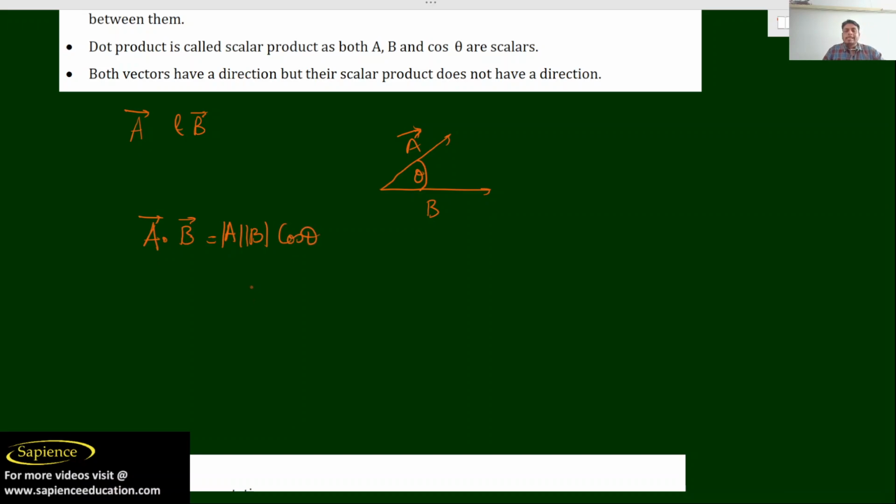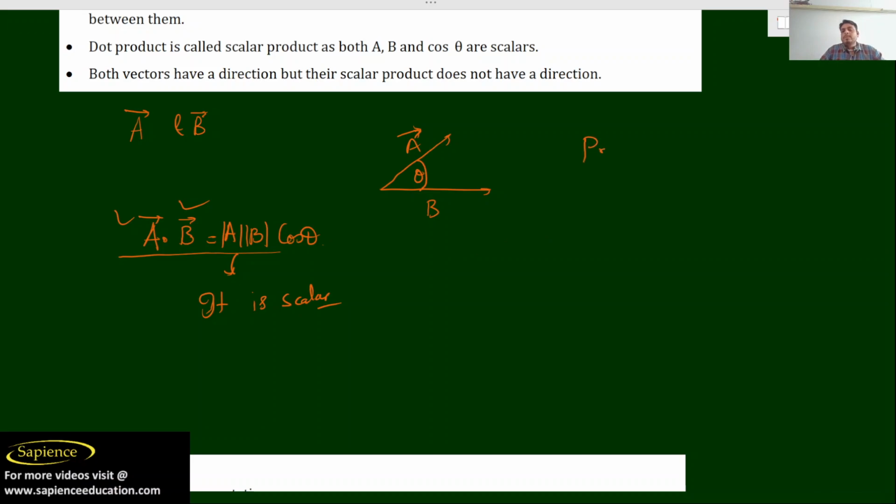So this is the dot product. It is a scalar. Why is it scalar? Because it has no direction. Since A and B are both vectors, but the dot product is scalar. It is scalar.